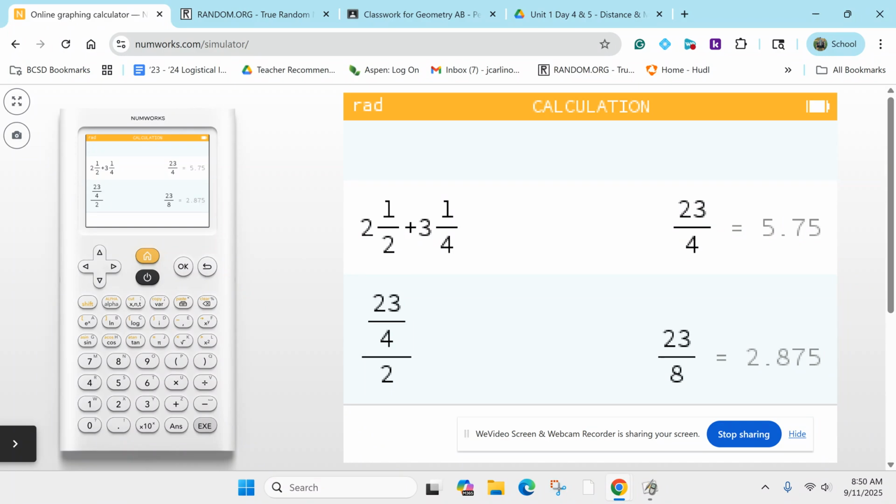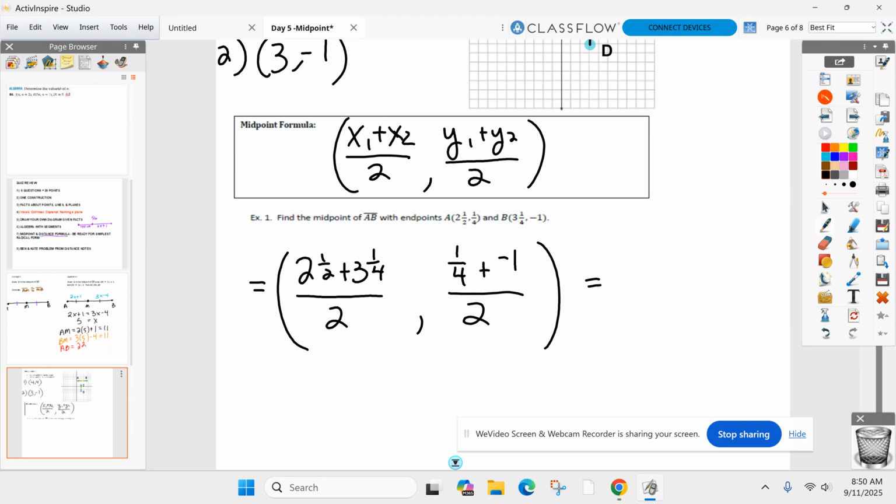Remember, I asked yesterday, if your calculator provides a fractional answer, please leave it as a fractional answer. Okay, so give me 23/8 and not 2.875. And I'll let you guys do the y coordinate on your own.